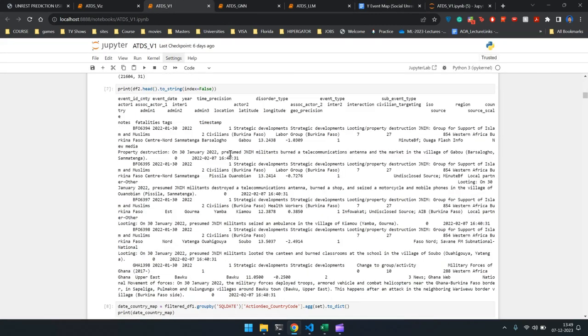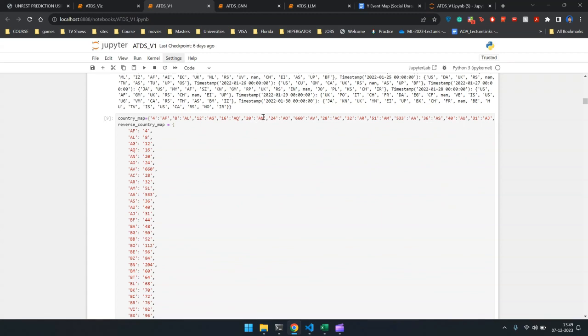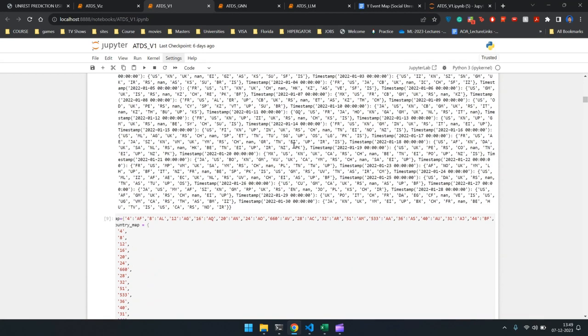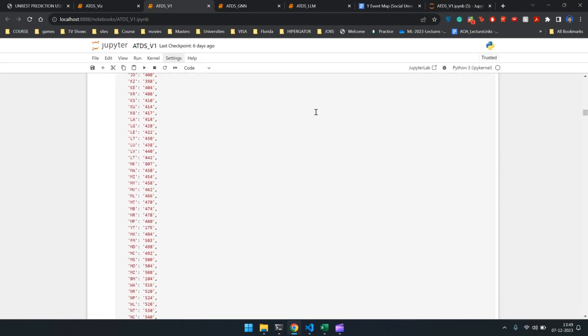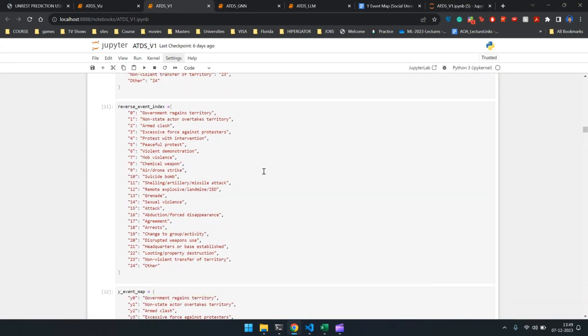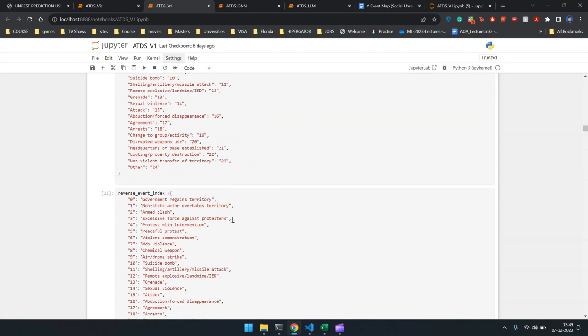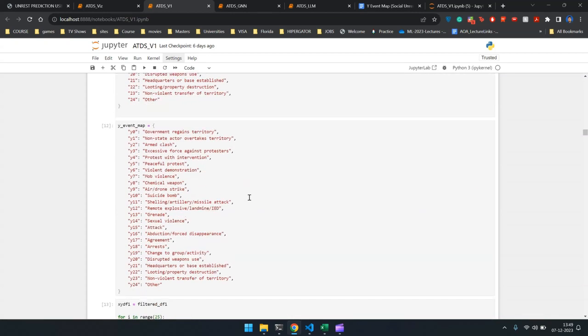Now, going back to the code, we then need to map our ACLED dataset to our original GDELT news data. So that's what we do for the pre-processing part. And here we have our event indexes and reverse event indexes to map the countries, map the events.